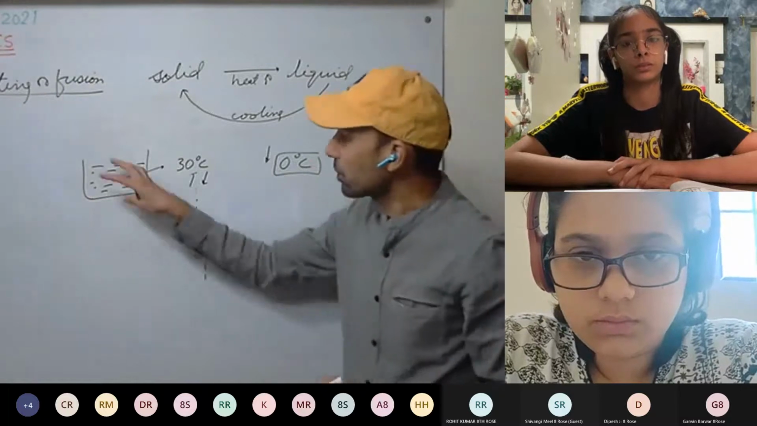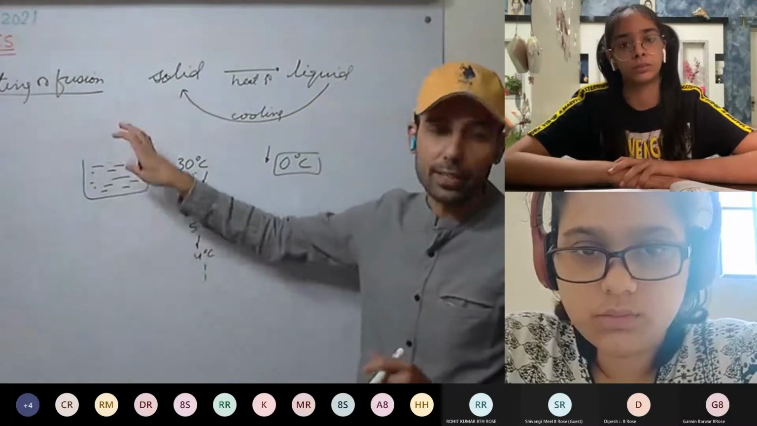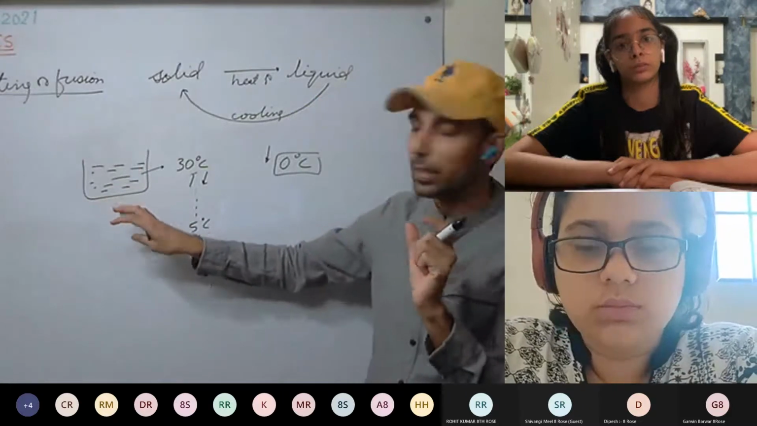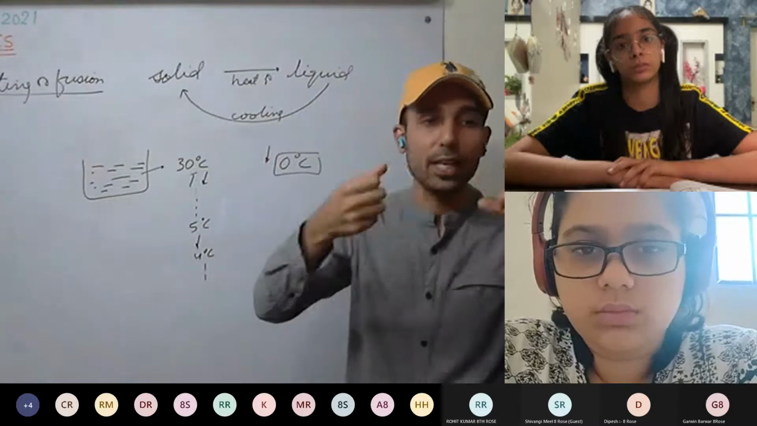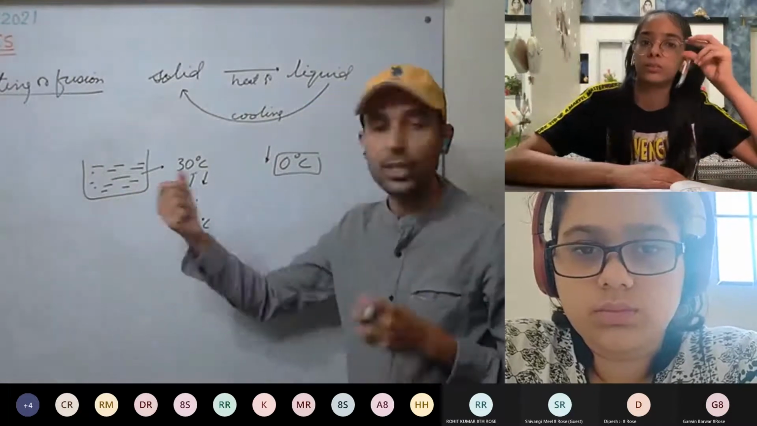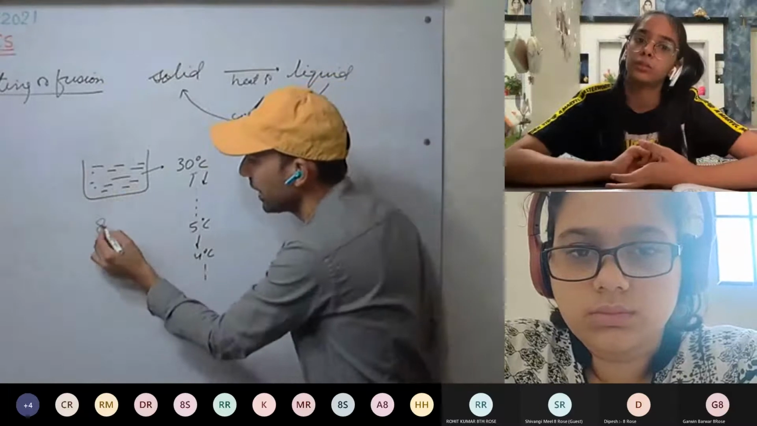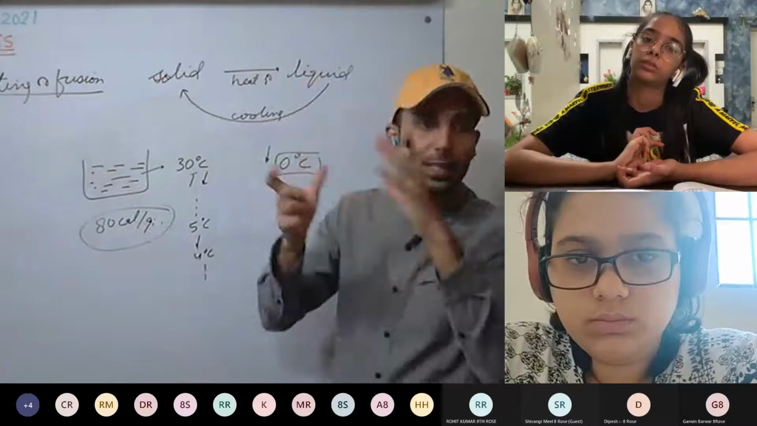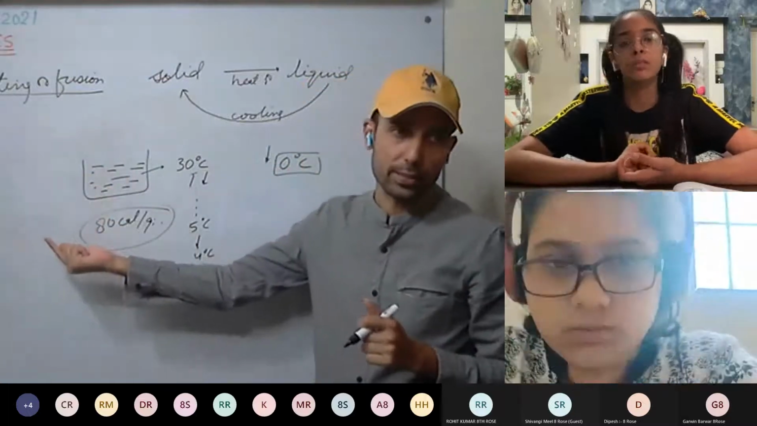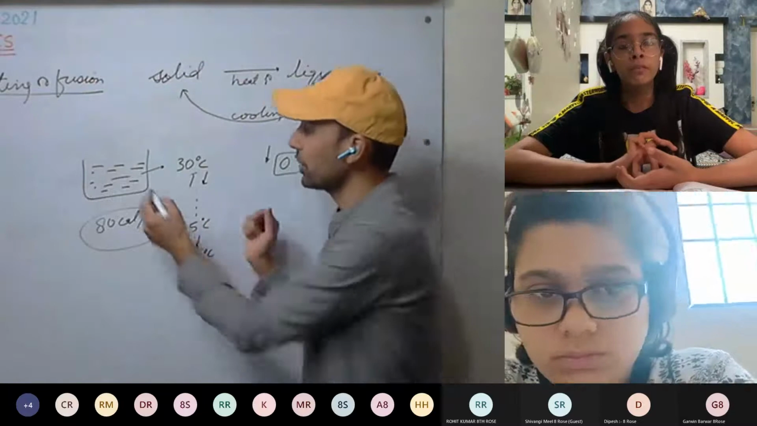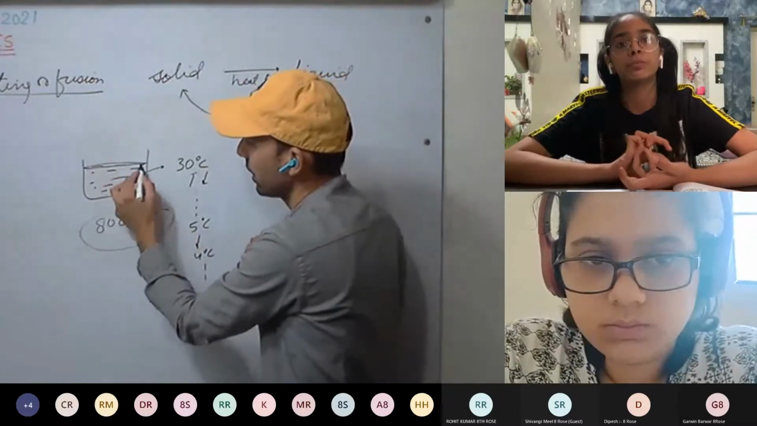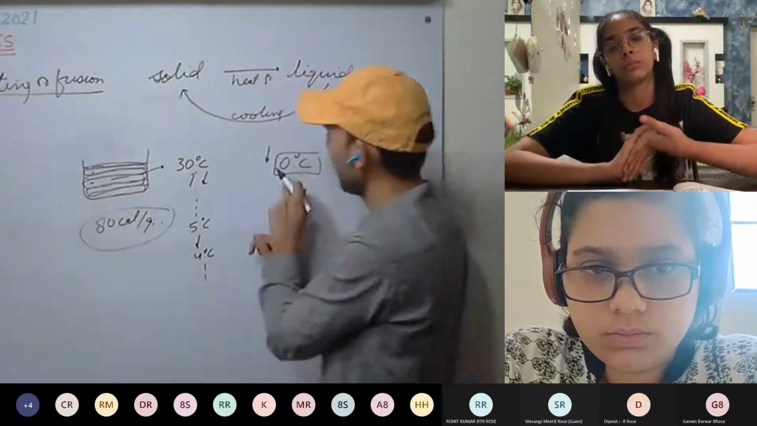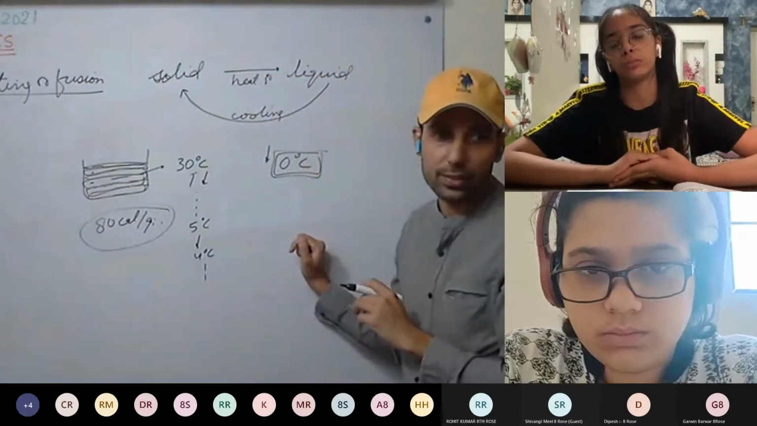That means whatever heat this water is releasing is not decreasing the kinetic energy, but is used by the water molecules to make the bonds. So again, 80 calorie per gram of heat is released to convert water into ice. At 0 degrees Celsius, this water starts to convert into ice. Till the whole water converts into ice, the temperature is stuck at 0 degrees Celsius.